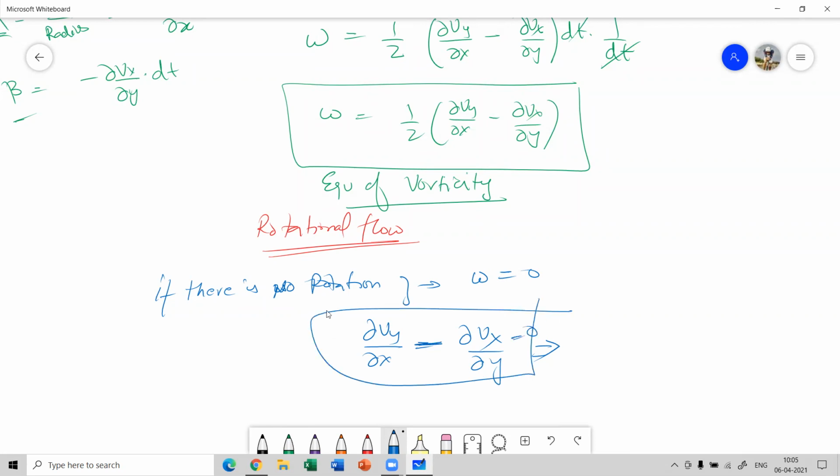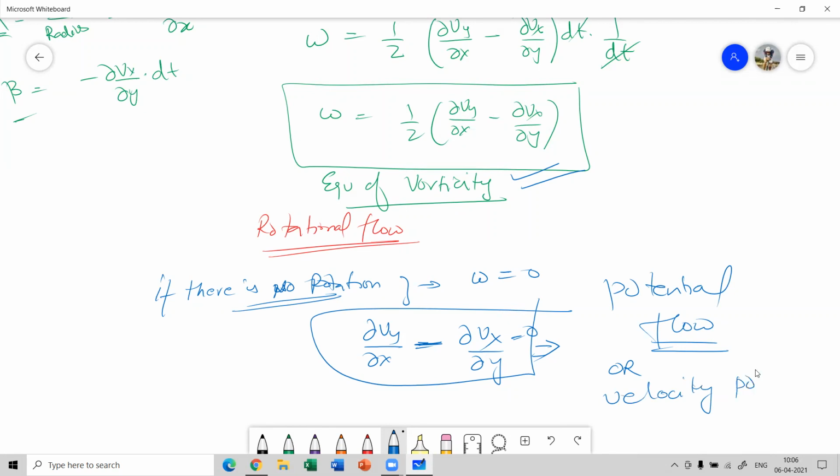So if there is a rotation, we have the equation of vorticity, and if there is no rotation, we have this equation, which is also known as potential flow or velocity potential.